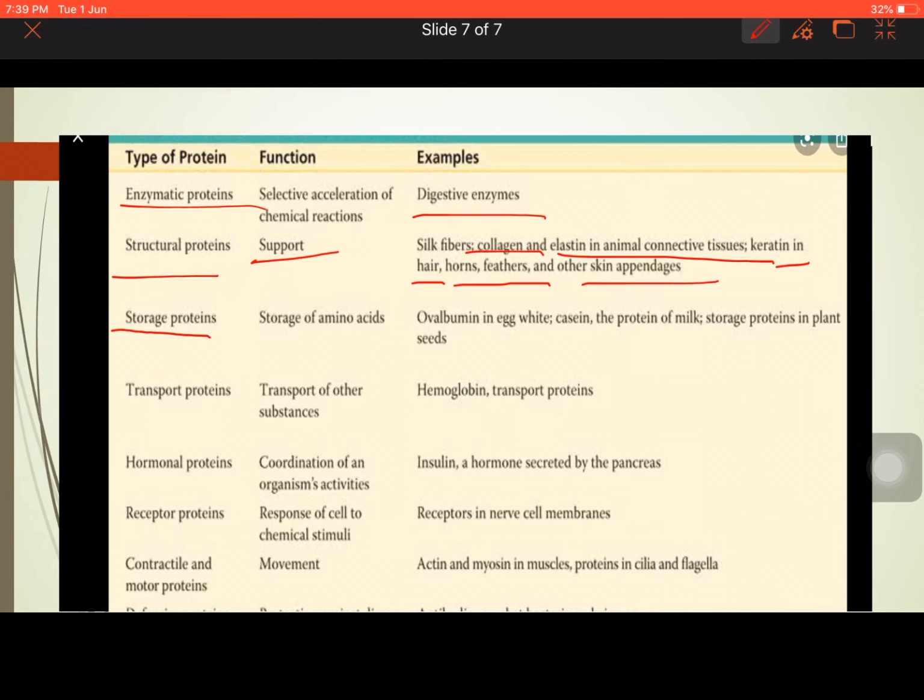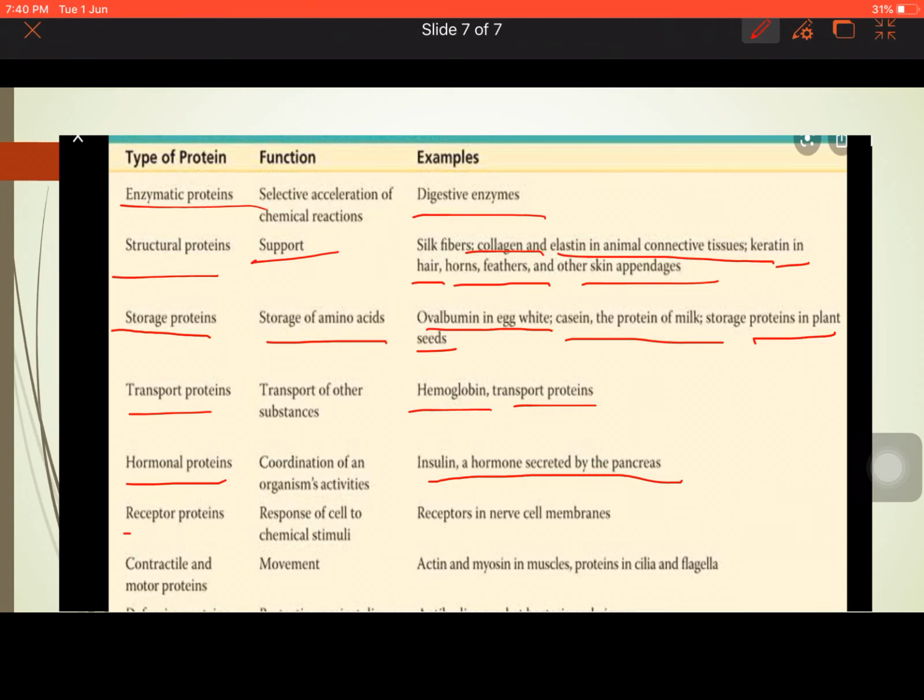Next comes the storage proteins, that is, storage of amino acids. Ovalbumin in the egg white, casein the protein of milk, and the storage proteins in plant seeds. There are several transport proteins. Just now I discussed hemoglobin as a transport protein. Next comes the hormonal proteins like insulin, a hormone which is secreted by the pancreas from the islets of Langerhans.